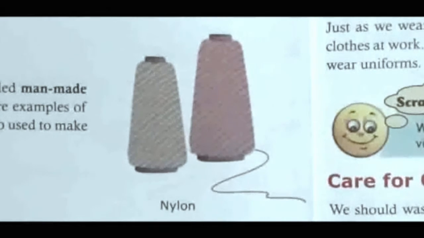As we all know, cotton is a natural fiber, but it doesn't last for a long time, whereas man-made fibers last for a long time. It means they are more durable than natural fibers. They are also cheaper than natural fibers. It means they cost less, so anyone can buy them.